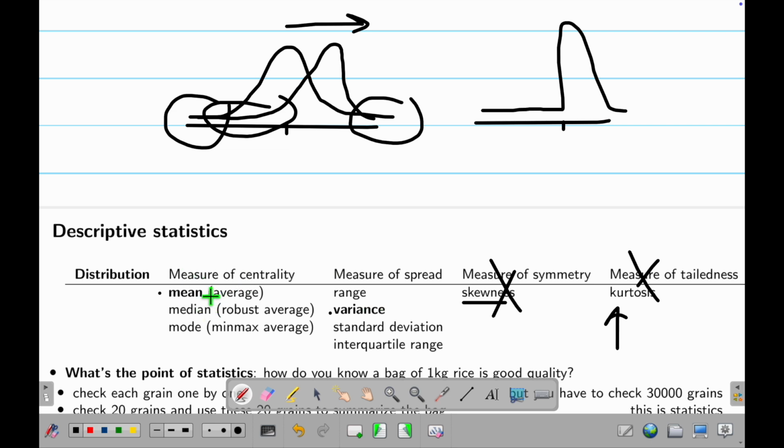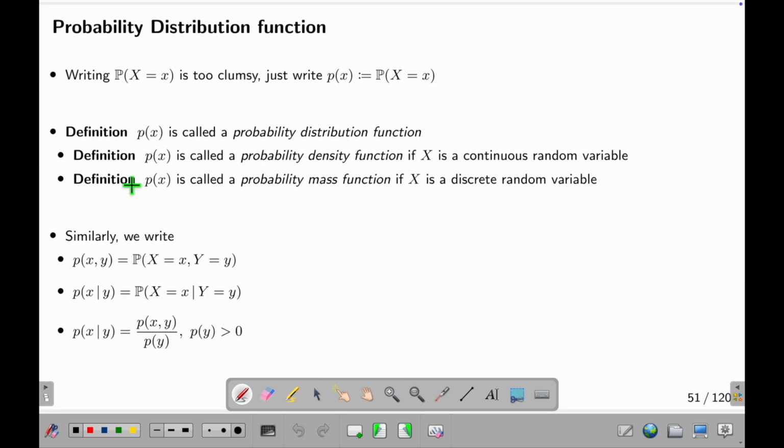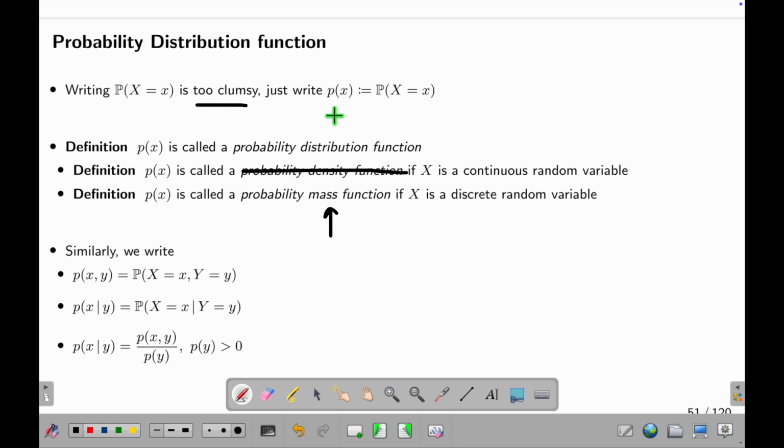This is actually called the first order statistic. This is called the second order statistic. This is called the third order statistic. And this is called the fourth order statistic. A bunch of them again. So we don't care about this, okay? We just care about the probability mass function, PMF. What the heck is this? Very simple. People are lazy. We just write this, no longer write this long symbol.